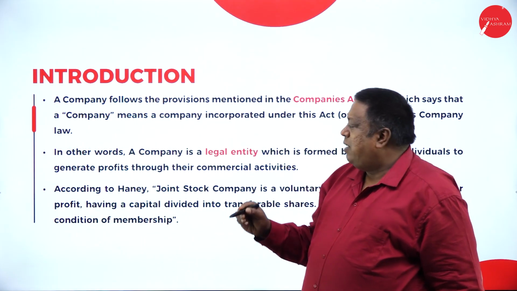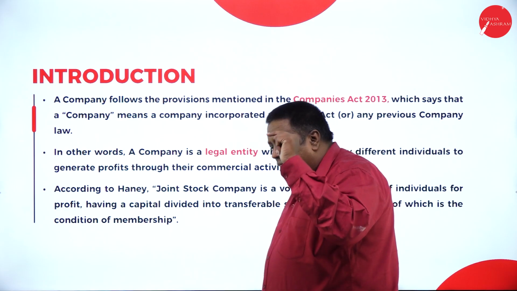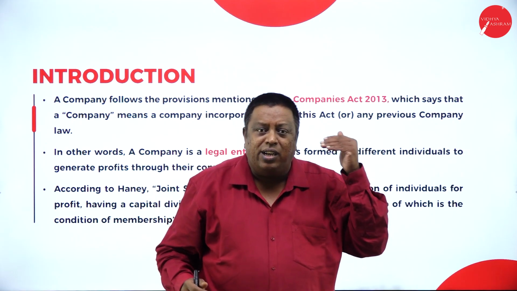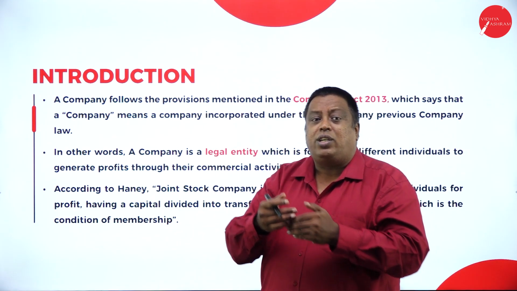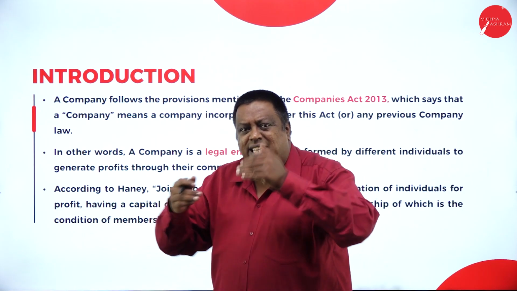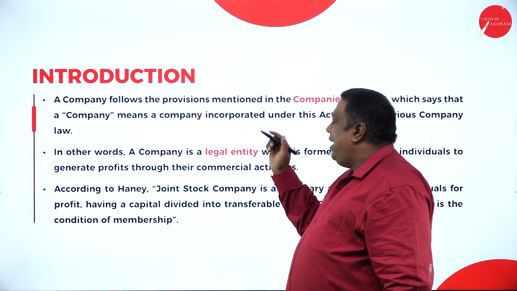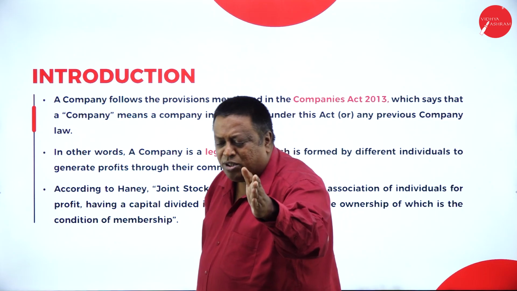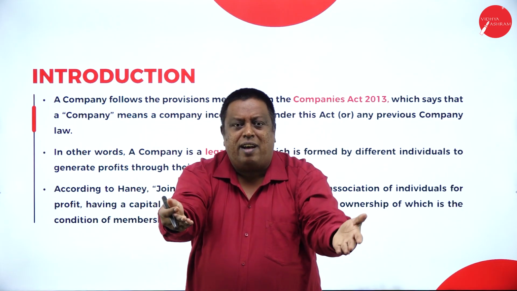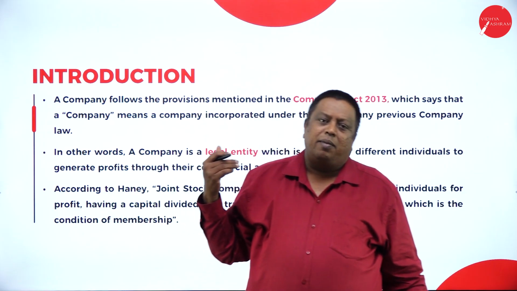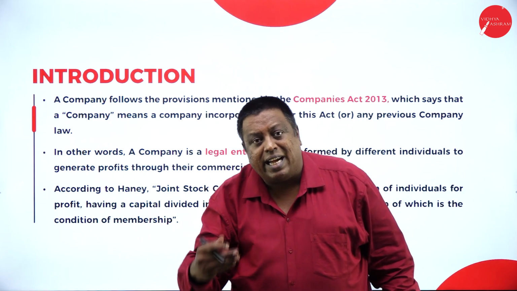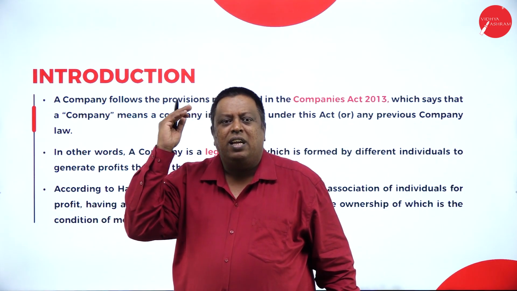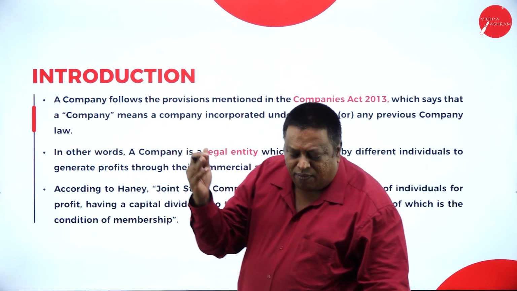A company is a legal entity. Legal entity means it has certain legal rights and obligations. Just as an individual has legal rights and obligations, in the same way the company will also have legal rights and obligations. It is formed by different individuals to generate profits in proportion to their contribution, meaning the amount of contribution made in the company is what earns the profit. How can we generate the profit? By conducting certain business activities, either commercial or industrial.